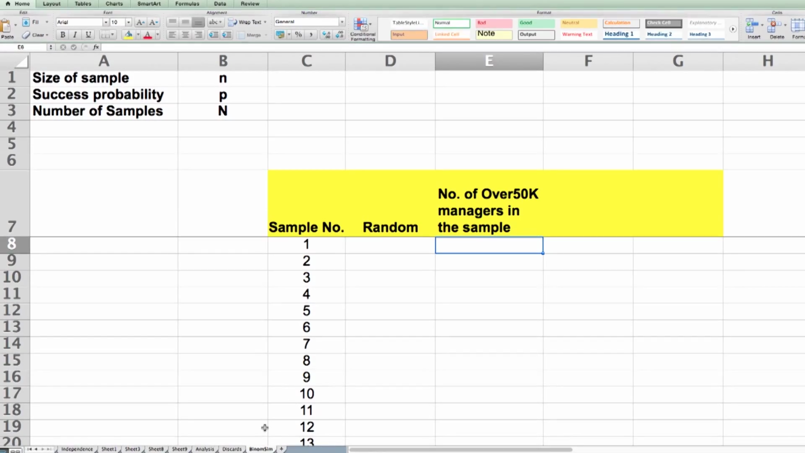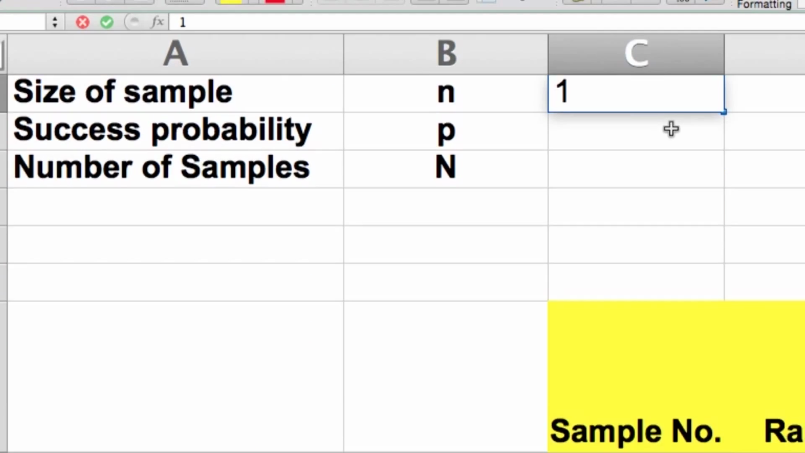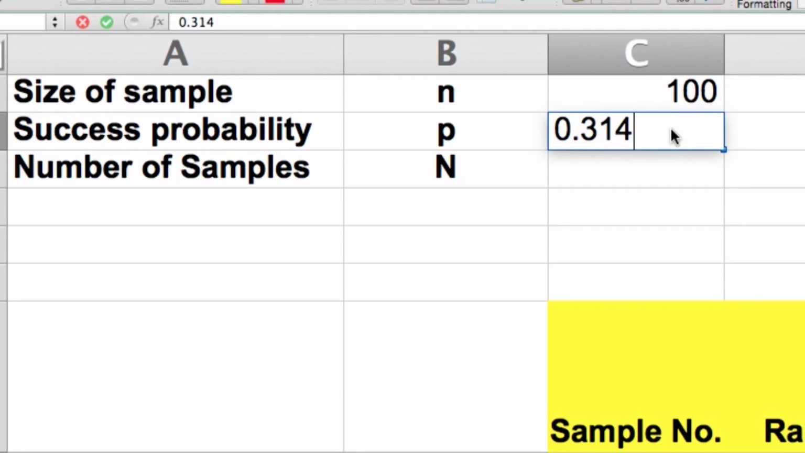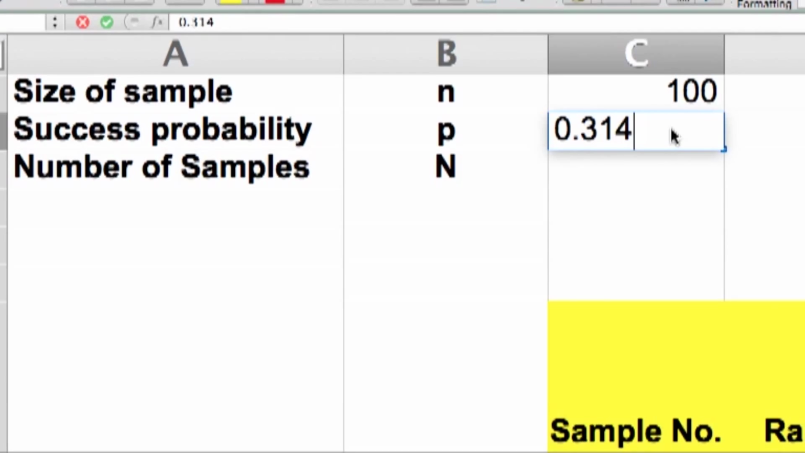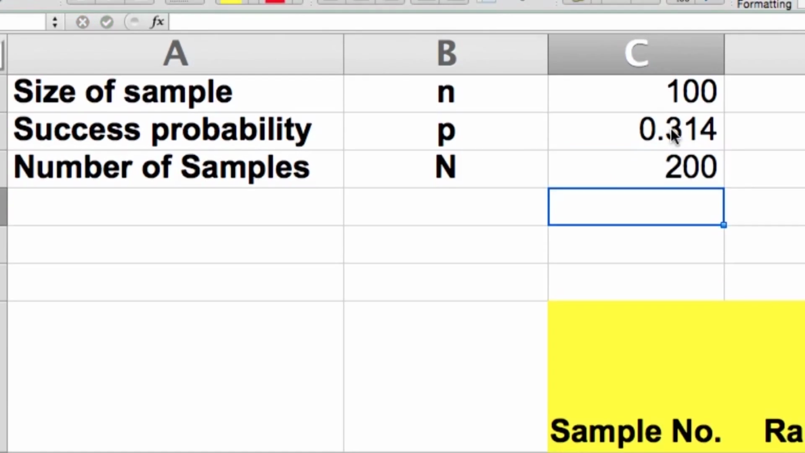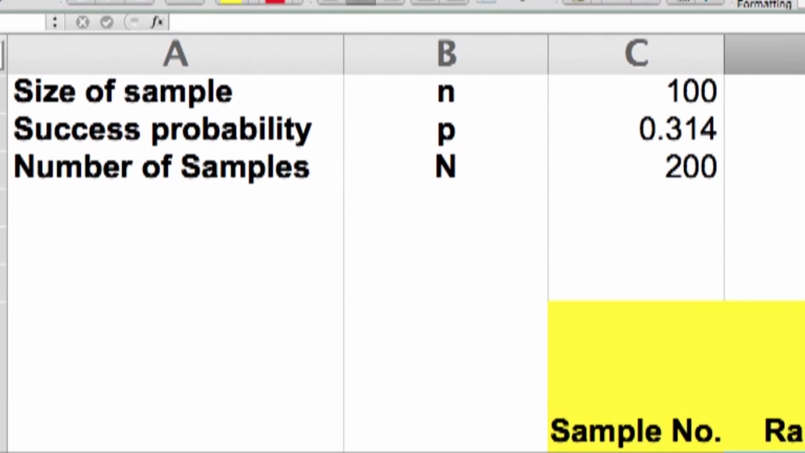I'll now open a new sheet in our existing spreadsheet. We've called it binom sim. Let's put down the parameters here. I have the size of the sample as 100 constantly. The success probability is 0.314 for the probability of finding managers making over 50K. And I will take 200 samples. We'll now proceed in 2 steps.